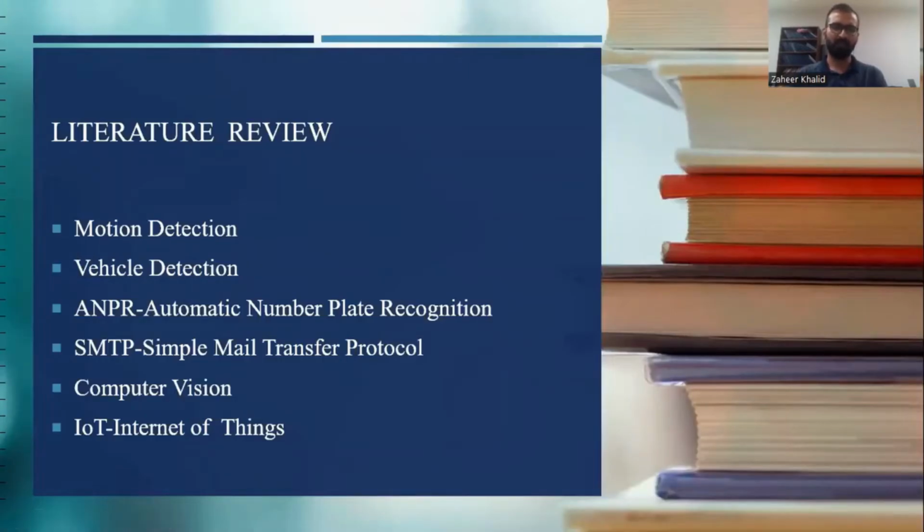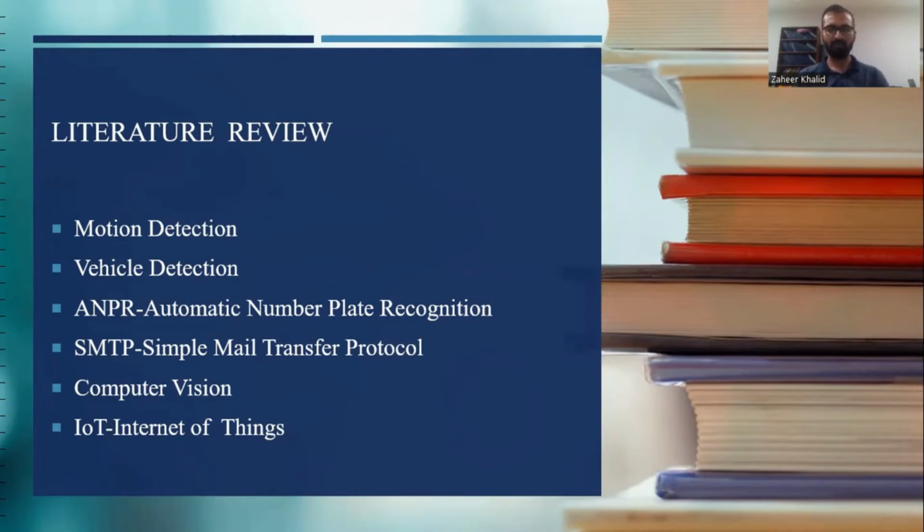If we talk about the literature review, we have reviewed research papers on traffic signal violations, their impacts, and the number of casualties in Pakistan due to them. On the technical side, we have reviewed research papers on motion detection, vehicle detection, automatic number plate recognition, Simple Mail Transfer Protocol for sending email through Python, computer vision, and Internet of Things.